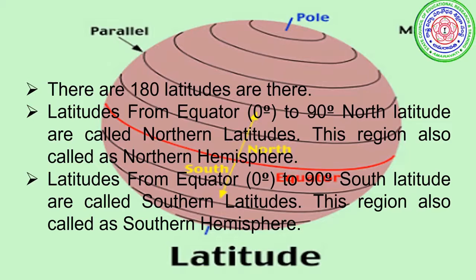Latitudes from the equator to 90 degrees south are called southern latitudes. This region is also called the southern hemisphere. From the equator to the south, we have 90 degrees of latitudes. These 90 degrees of latitudes are called southern latitudes, and this region is the southern hemisphere.